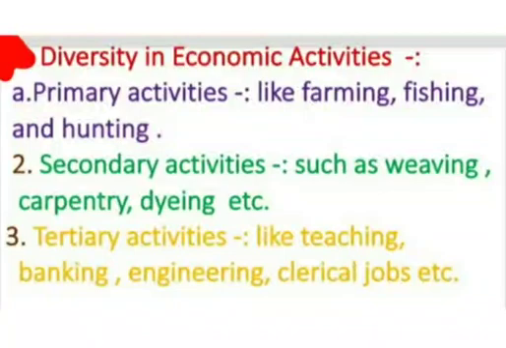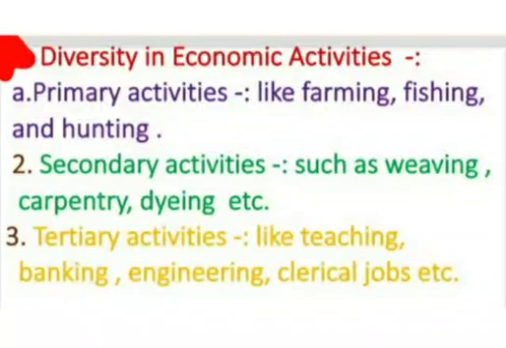Like people living near the sea lead a different life from those living in a mountainous area. When man began a community life, he laid the foundation of villages and his activities were limited. Like the primary activities, they were involved in farming, fishing, hunting, etc.